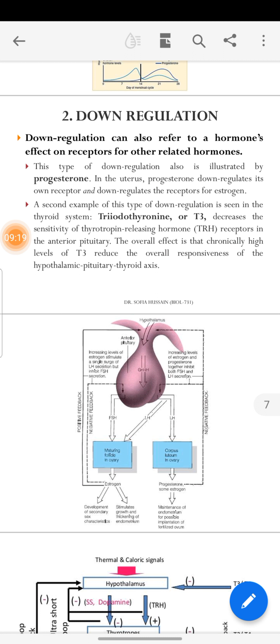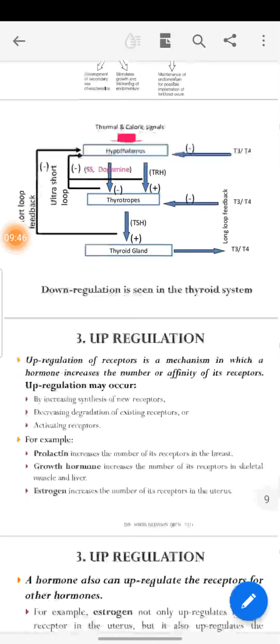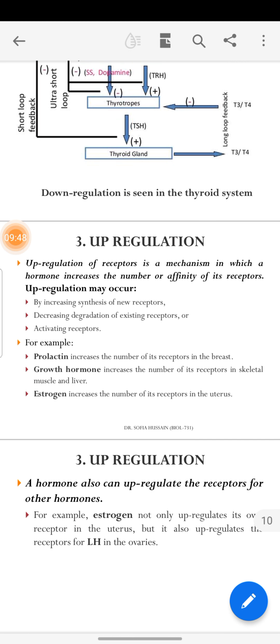The second example is triiodothyronine, where the T3 level decreases. The sensitivity of thyroid TRH receptors, which are actually on the anterior pituitary, affects the hypothalamus, so the hypothalamus activity may be affected by it.